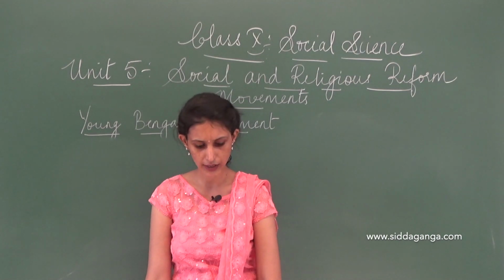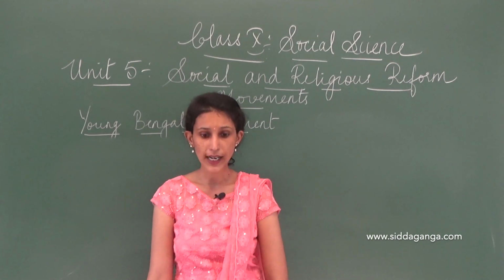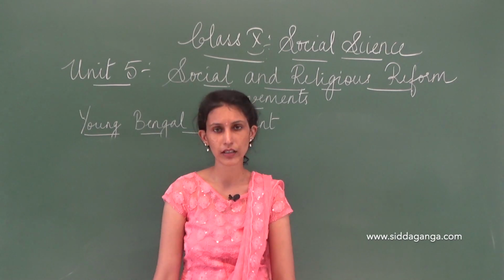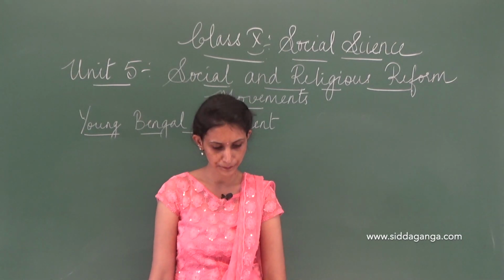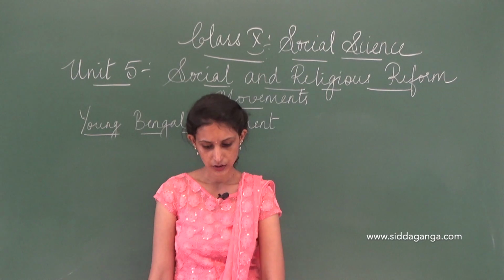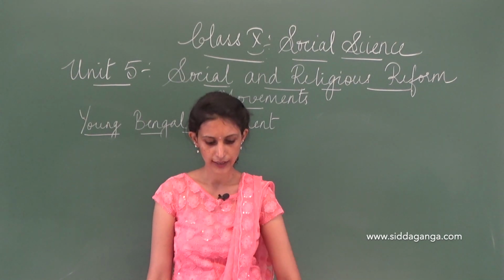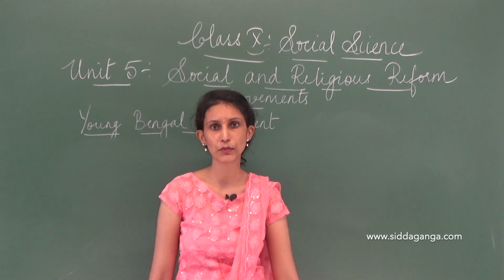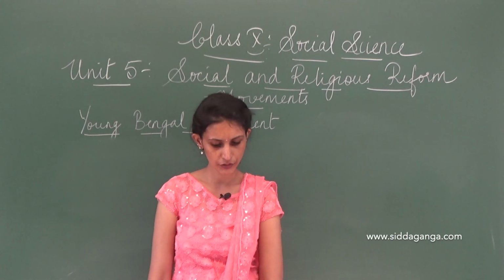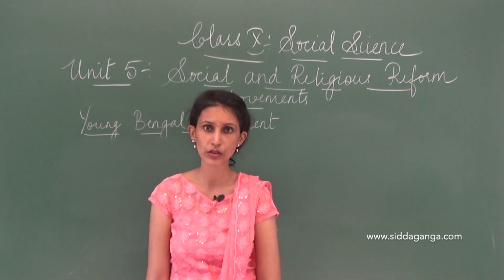In the next class we'll head forward to Arya Samaj, and if we can, Prarthana Samaj also. This is a big lesson. We'll go slowly and we'll understand deeply. That is more important. So you sit and do it for Brahmo Samaj also.